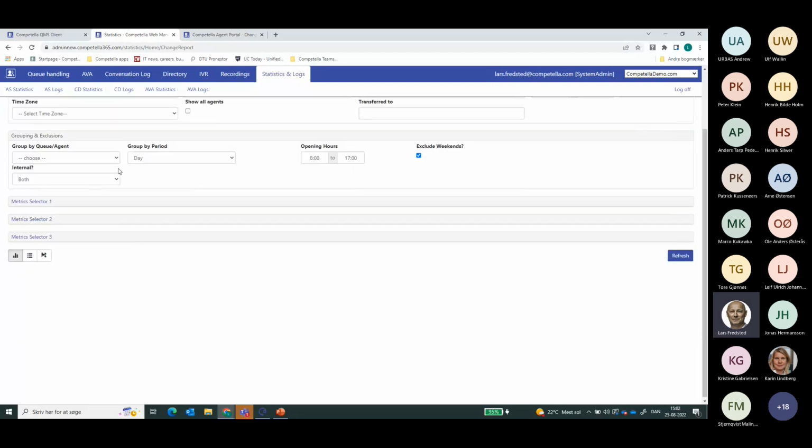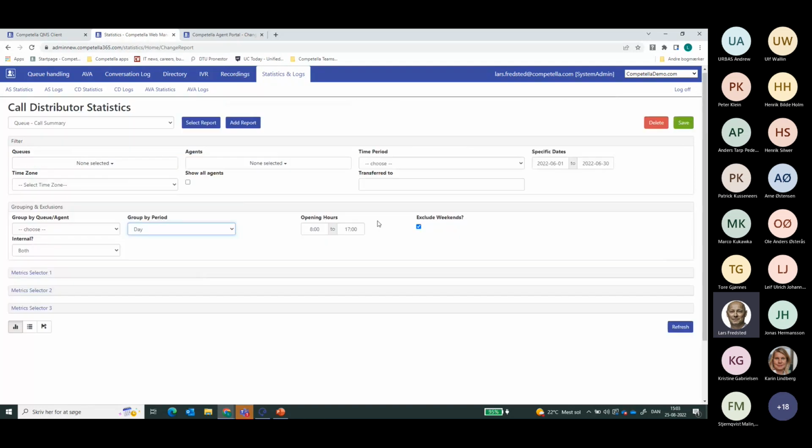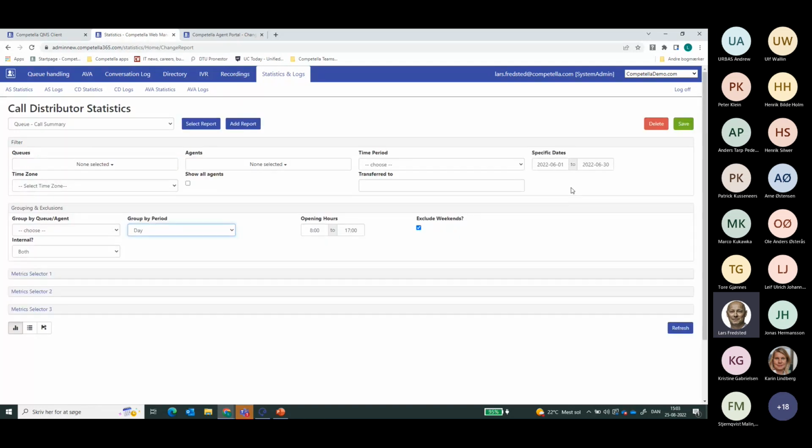Then what I could do is to choose if I would like to group it on the queue or on the agents. I could choose if I would like to see both internal or external calls. I have the ability to group what timeline or workload that I would like to have a look at. But knowing right now that it's a full month that I'll be looking at, then a daily period of time would probably be good.